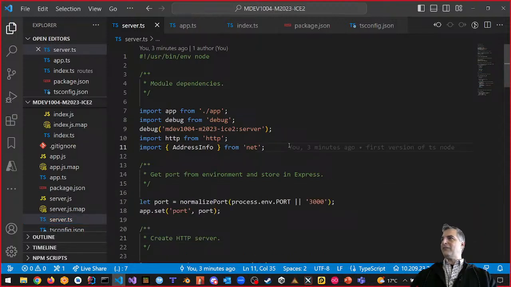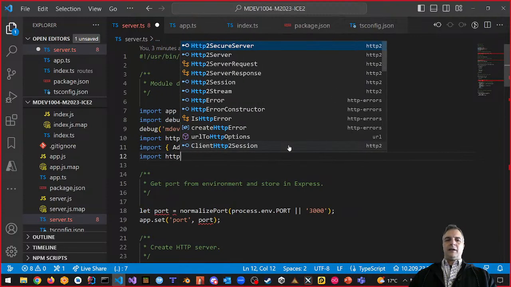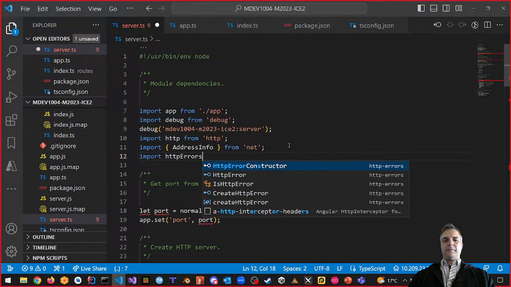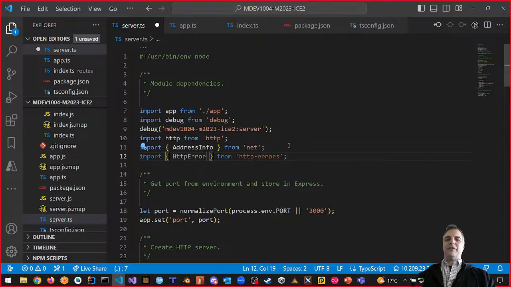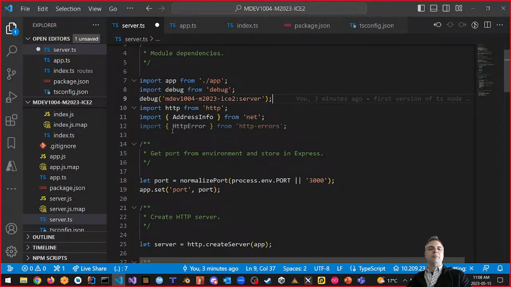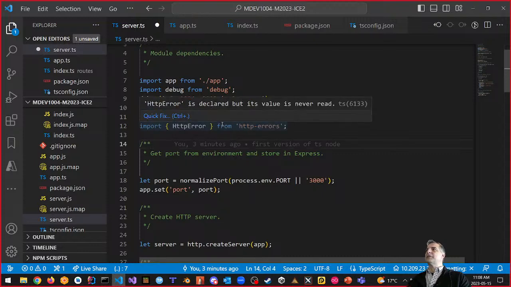from HTTP errors, right? Import HTTP, we'll call it HTTP errors, right? Notice what it says. It says HTTP error. If I did this, it actually does exactly what I want it to do. It actually coded for me. I said import HTTP error, capital HTTP error, that's the only one, from HTTP errors, right? That's the module that I just loaded. It kind of did it for me automatically. The curly braces indicate the specific function that I want, as opposed to the entire module. I don't need the entire module, I just need this one part of it. That's what this does, right?